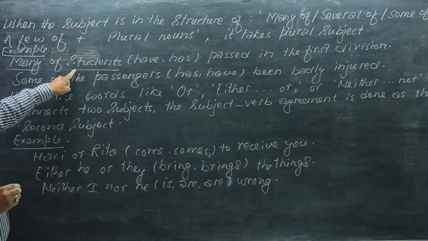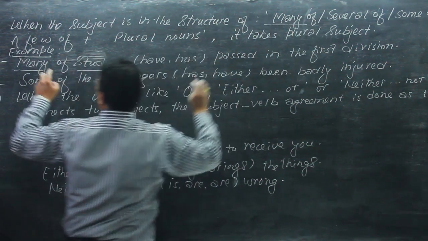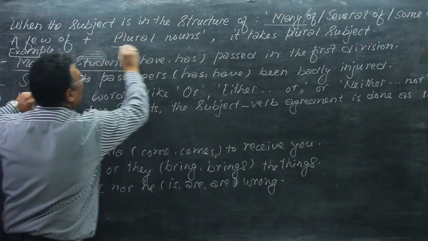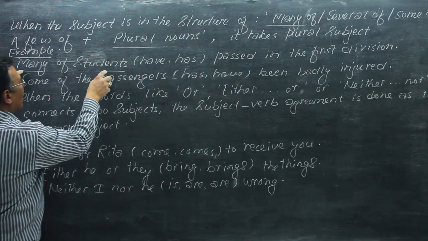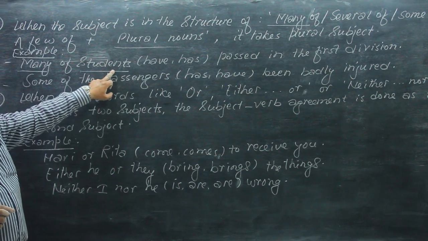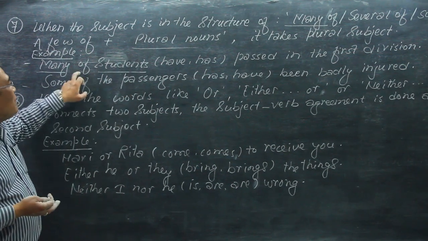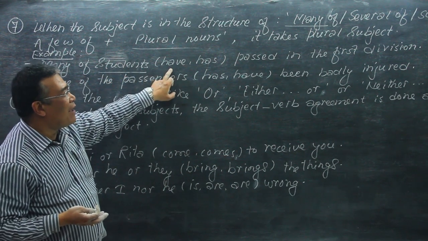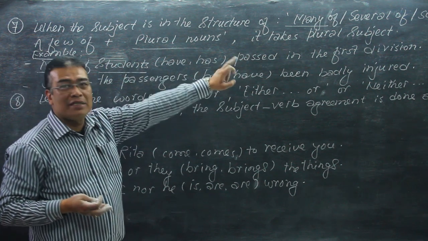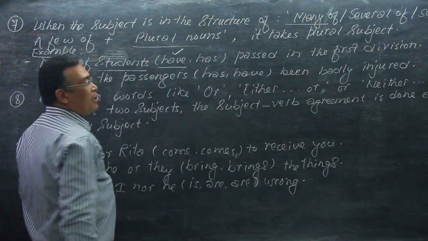Now this subject is in the structure many of plus plural noun. Many of students means more than one, and so this is plural. Many of students have passed in the first division, and not "has" is used here because this is plural.